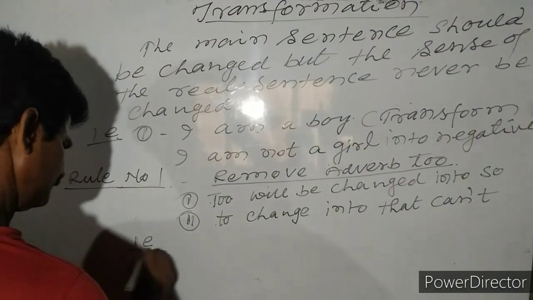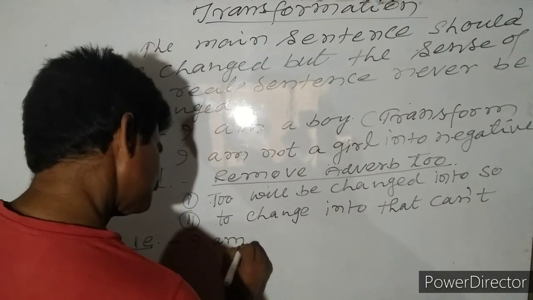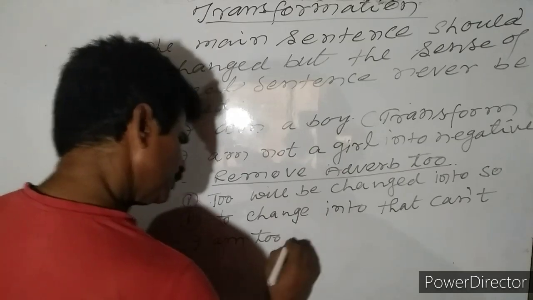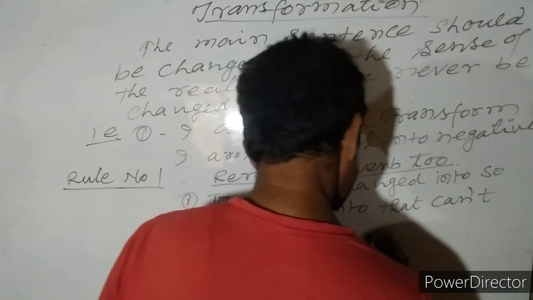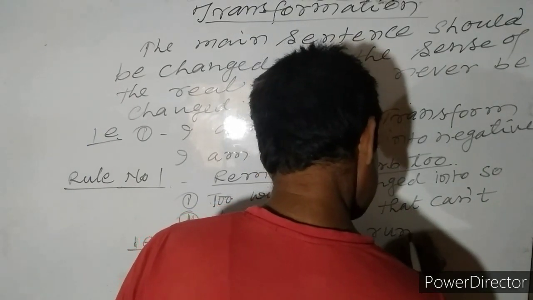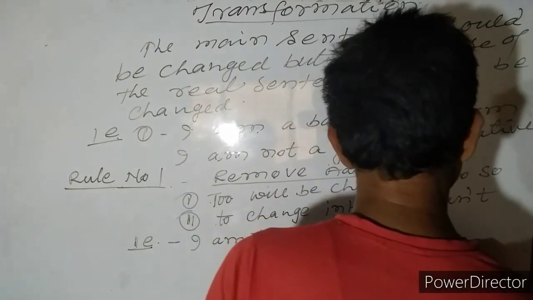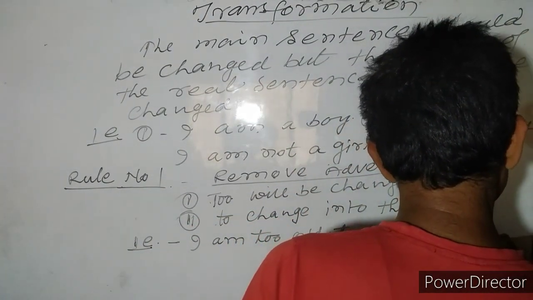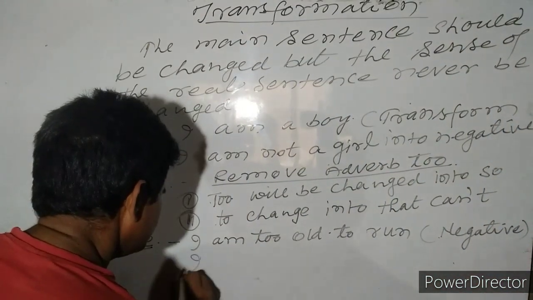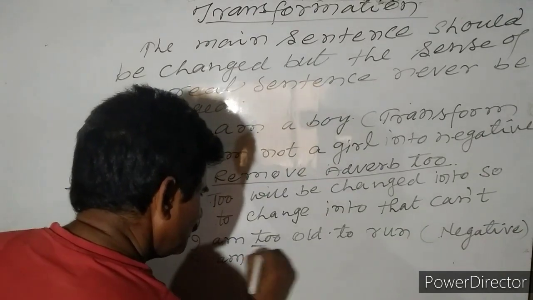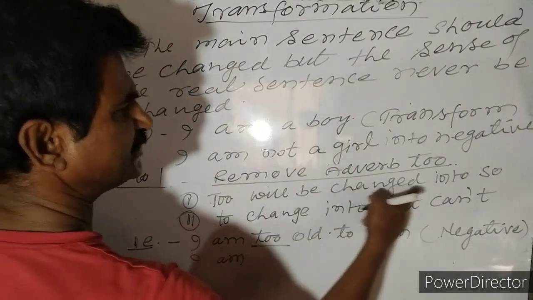Example: I am too old to run. Transform it into negative. I have written here that too will be changed into so.